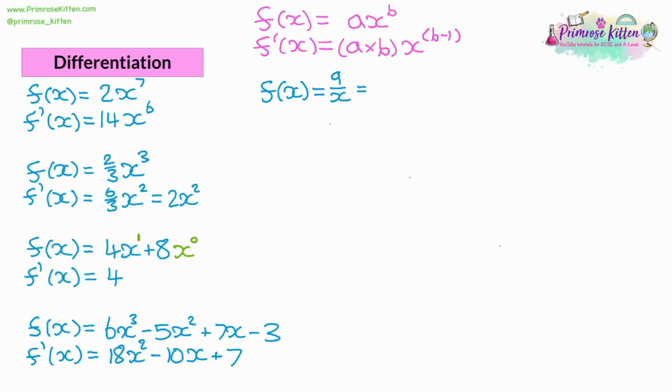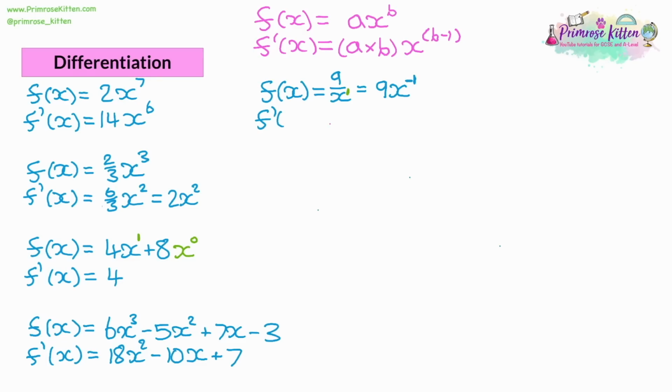You need to know that if you're dividing by an x to the power of something, you can make it come up to the numerator, get rid of the denominator, but you've got to make the power negative. So 9 over x is 9 over x to the power of 1. So we bring the x to the power of 1 up to the top, it becomes a -1. And now it's in the form we can use.